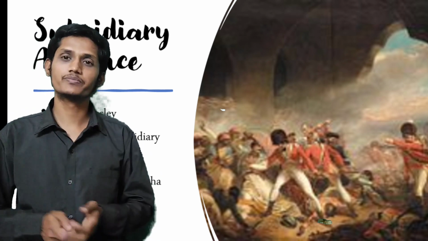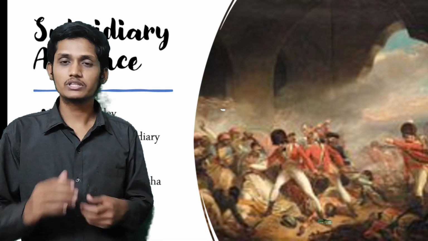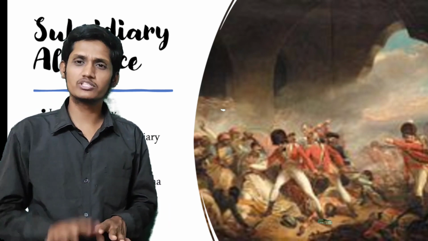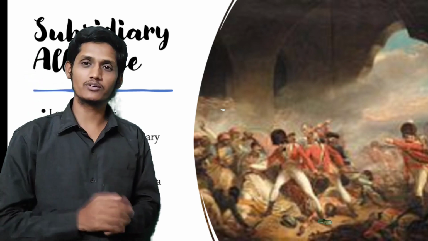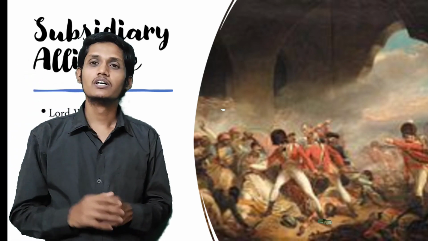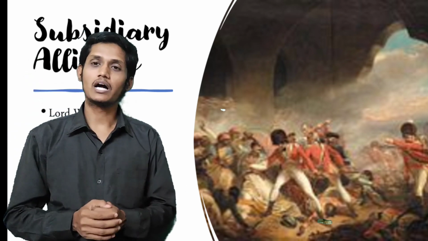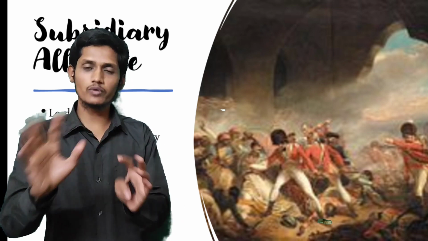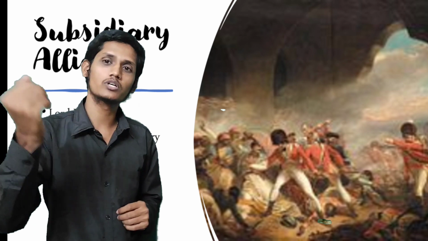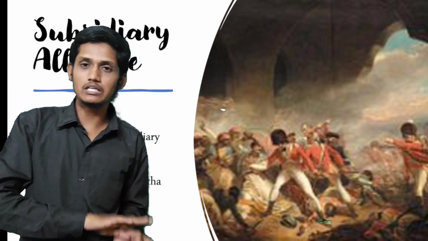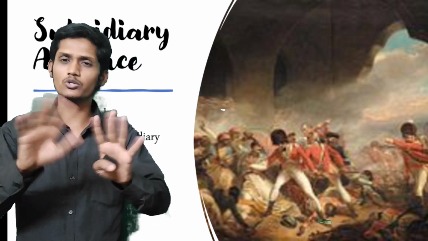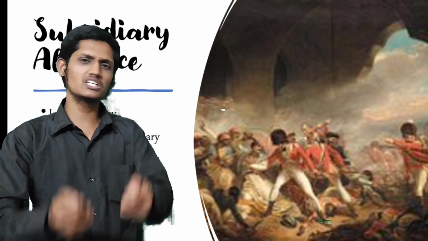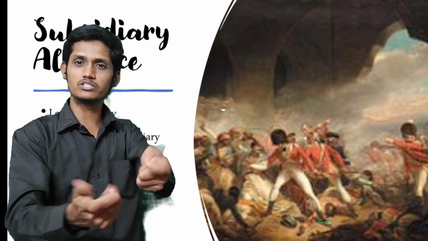Imagine you are a king, or a queen. British come to you and say, my dear king, my dear queen, don't panic, we will support you completely. If there is any internal or external problem, we are there. Just give a sign on this agreement.